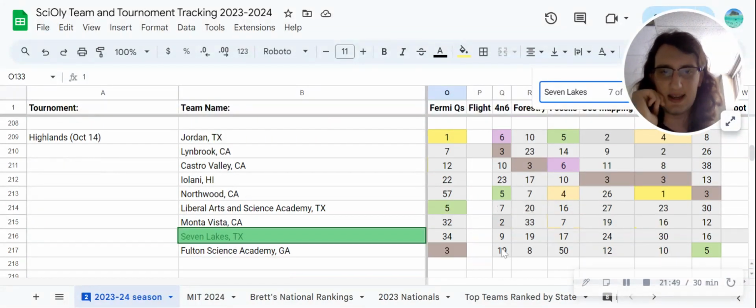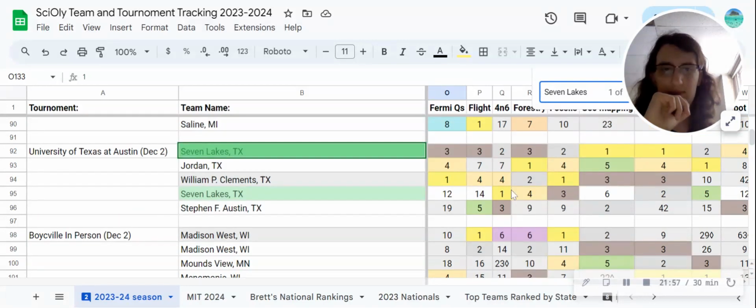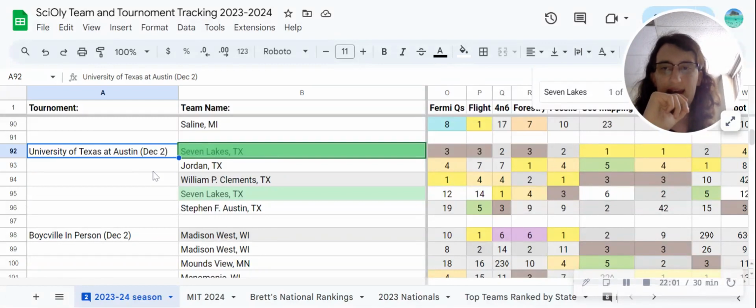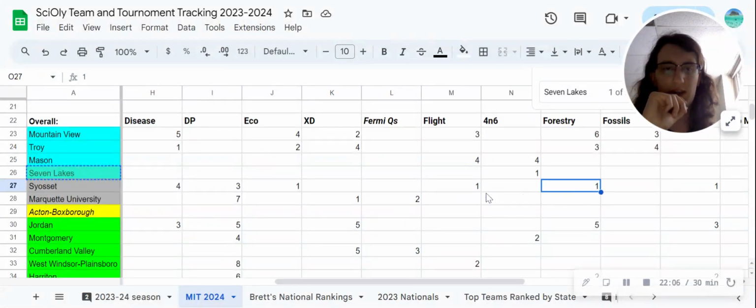Again, Highlands, not really the best indication, outdated, and second and first. This is really what made me think they were amazing at Forensics. Second and first against Jordan and Clements at the University of Texas Invitational. Very, very noteworthy and worthy of first place at MIT, in my opinion.